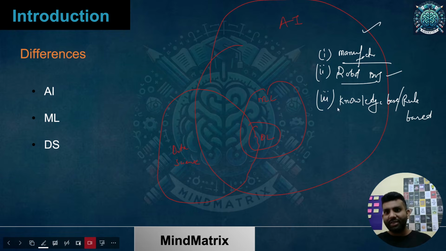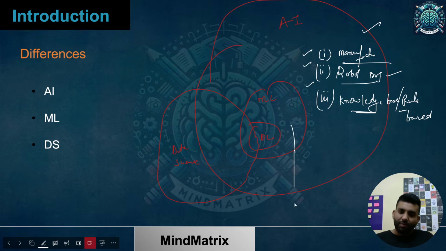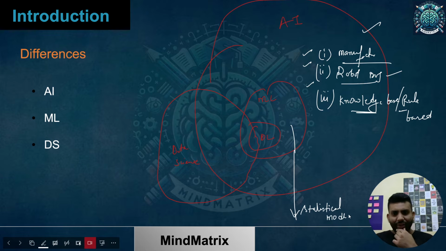Along with these systems, it was knowledge based. We have provided enough knowledge to it, a direct rule based system: if this, then that. So something like this is also part of AI. But if I talk about ML, then comes statistical modeling and algorithms. We'll discuss that in detail further.